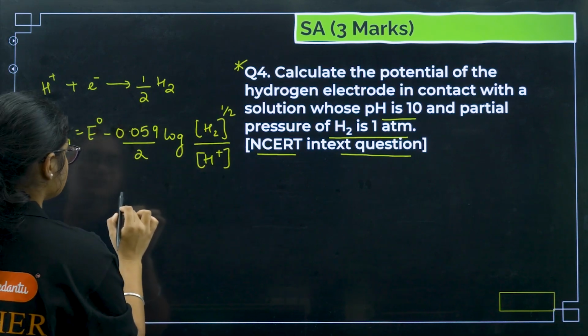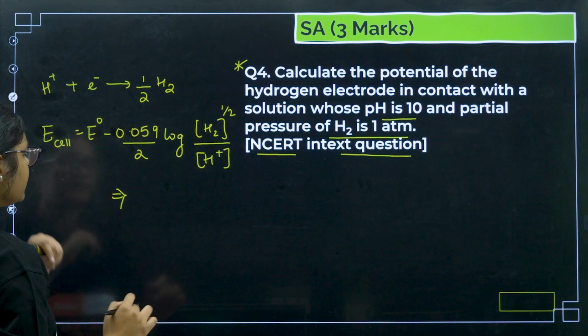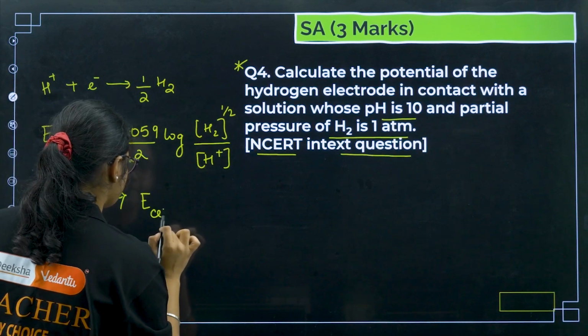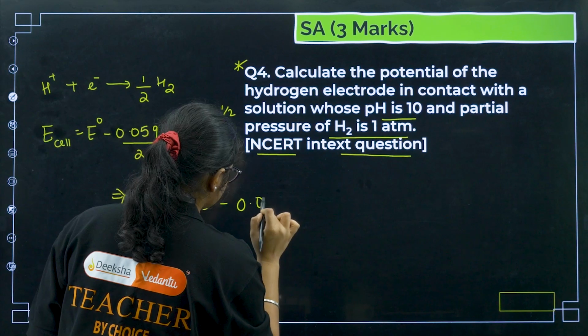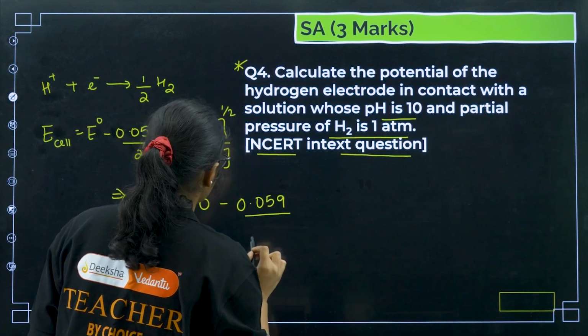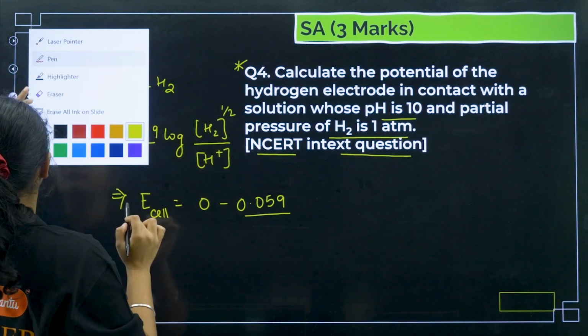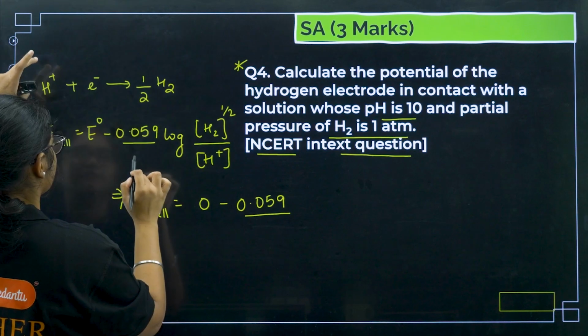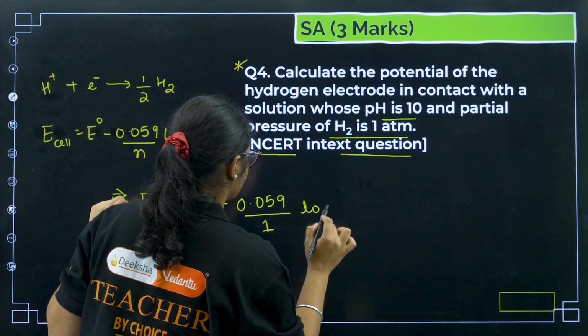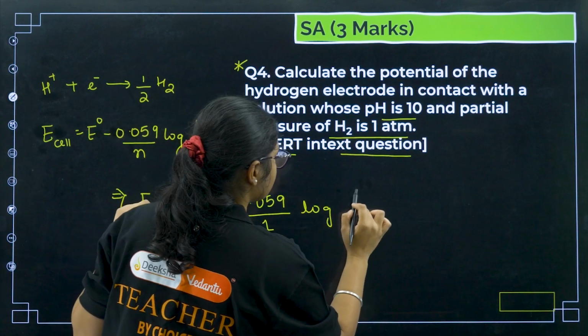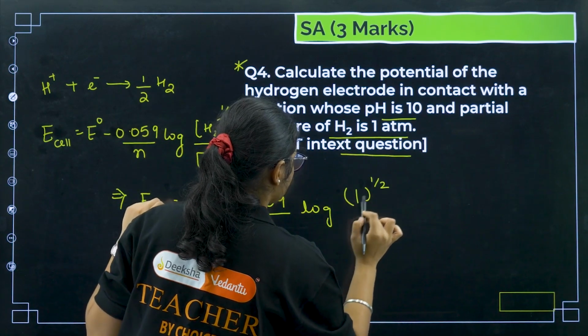Now, substituting here, E naught of the cell is 0, then I have minus 0.059 by n, and n value is 1, log of, what is the pressure of H2? 1 atm, so 1 to the power of 1 by 2.